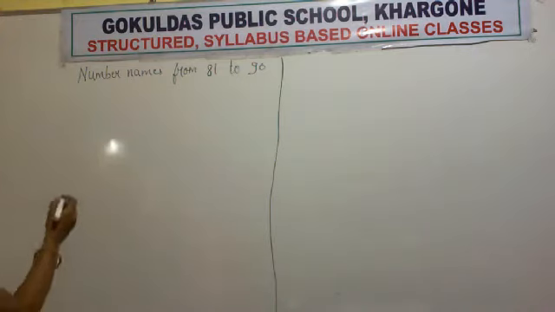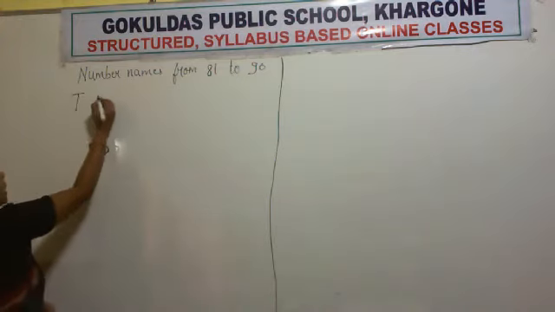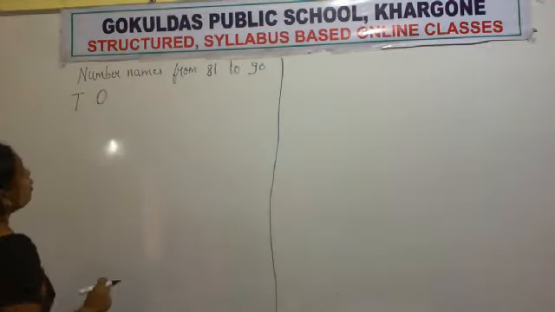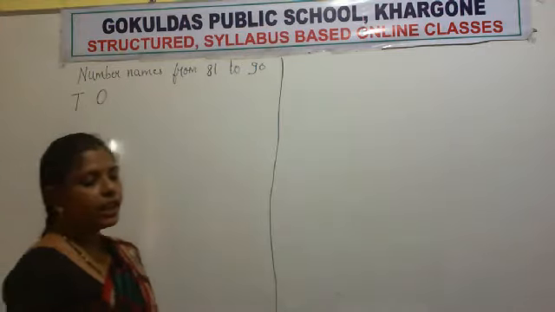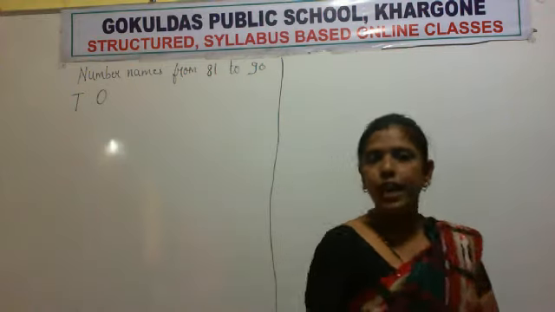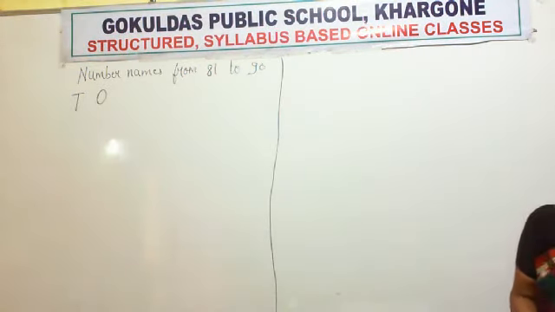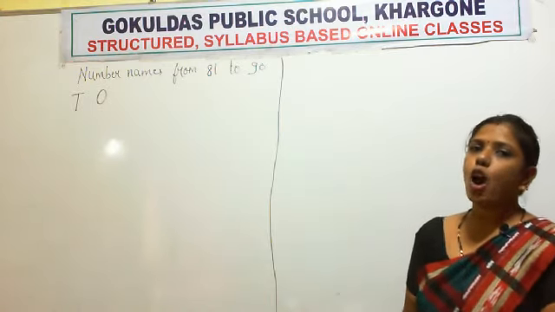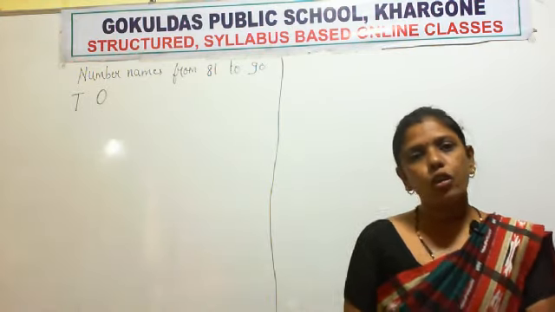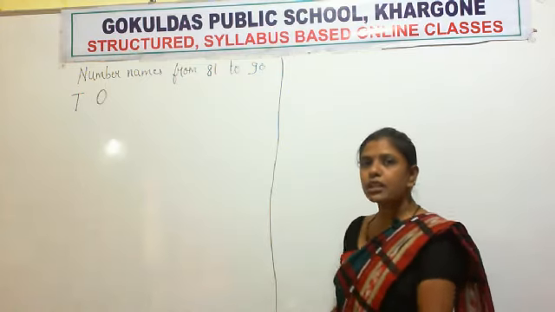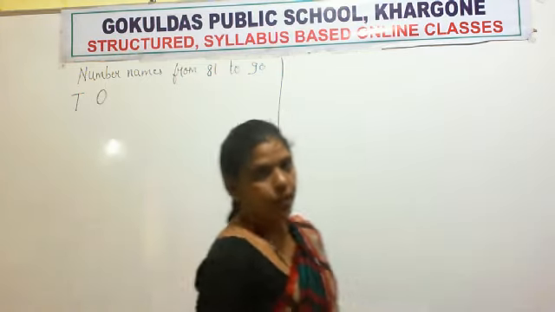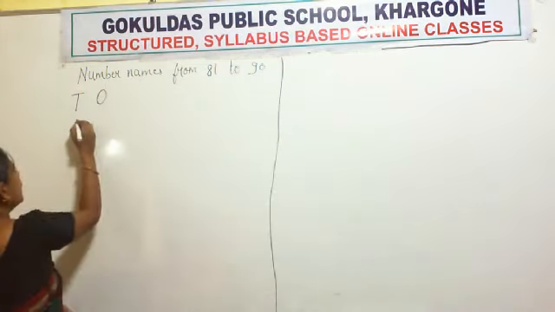Now in the first box you write T and in another box write O. What is the meaning of T? T is for tens and O is for ones. Now all of you know how to find the place value. Okay, now what is the first number? 81. So write 81.